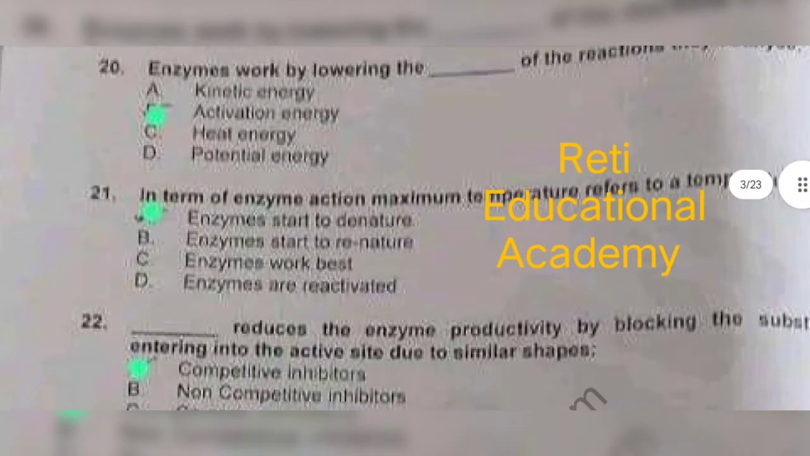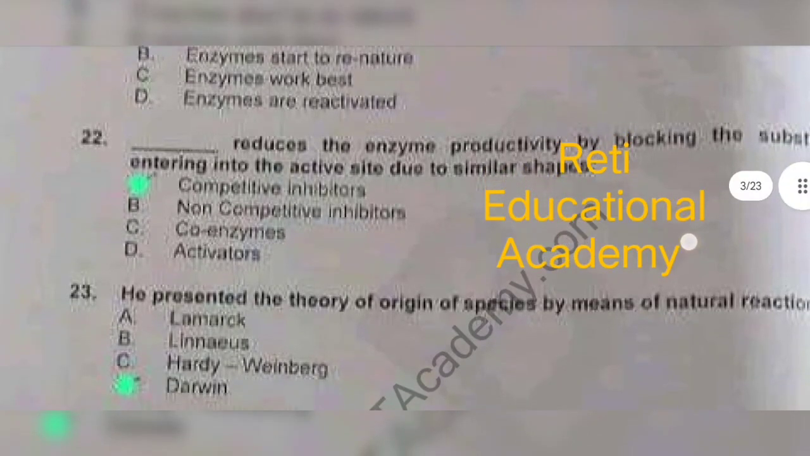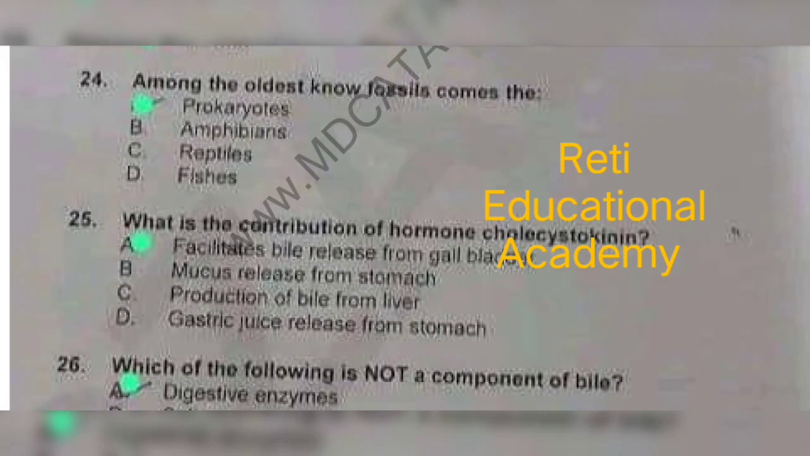Question number 22. Dash reduces the enzyme's productivity by blocking the substrate from entering the active site due to similar shapes, and the correct answer is competitive inhibitors. Question number 23. He presented the theory of origin of species by means of natural selection, and the correct answer is Darwin. Question number 24. Among the oldest known fossils are the prokaryotes. Question number 25. What is the contribution of the hormone cholecystokinin? The correct answer is it facilitates bile release from the gallbladder.